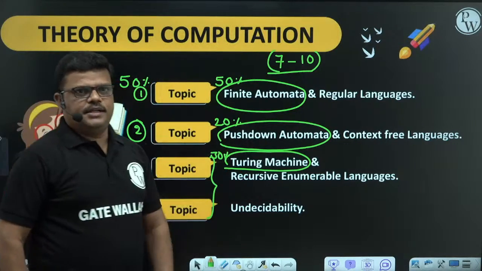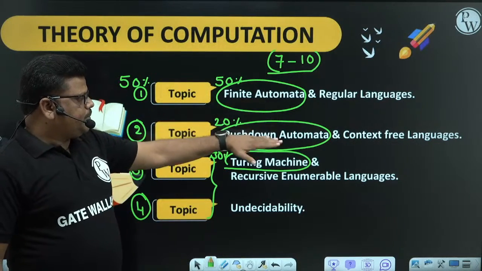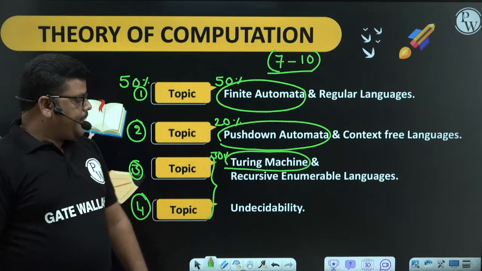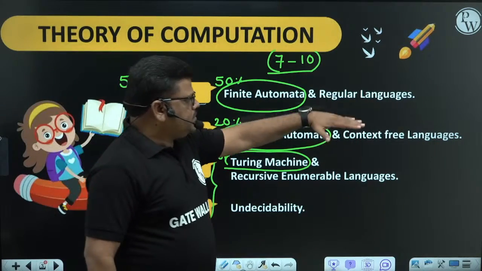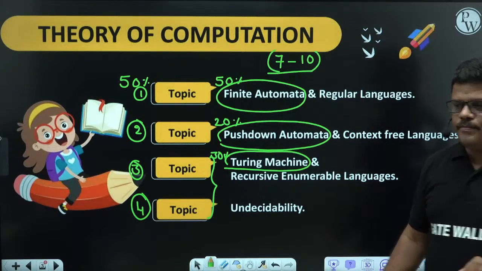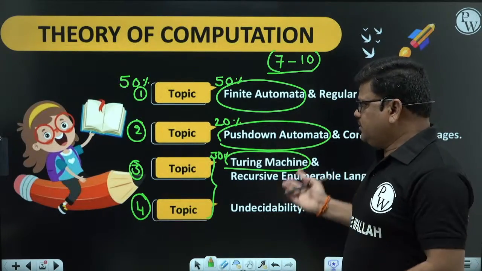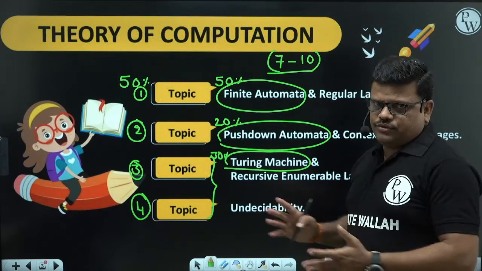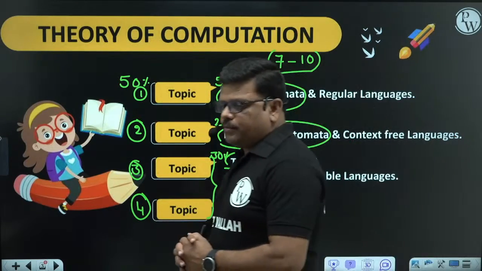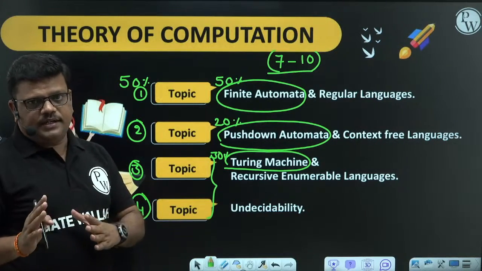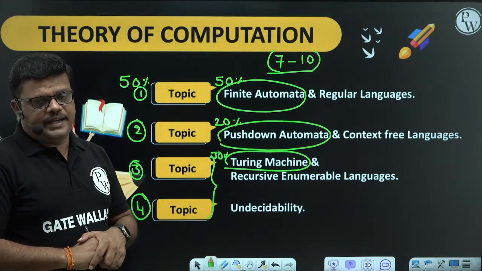Automata and machine have the same meaning. These are the automata we are studying here. And three languages: regular languages, context free languages, and recursively enumerable languages. So this is the overview of what we are going to study in our course. In this theory of computation course, these are the topics we are going to study from basics to GATE level.